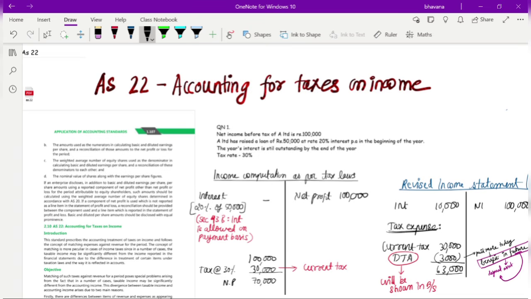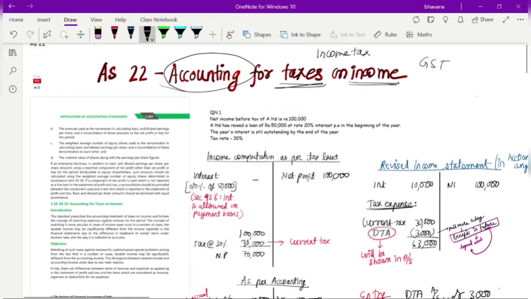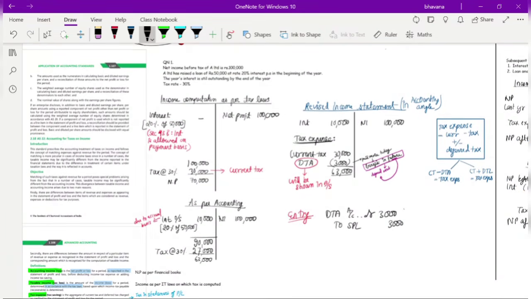Starting with the topic, the first thing you need to understand is that this standard particularly talks about the taxes which are calculated on income. That means this is talking about income tax only. It is not talking about GST or any of your other indirect taxes. This only talks about the accounting on income tax. Now we are going to see an example through which I'll explain all the concepts, and then we'll see all the concepts in detail.